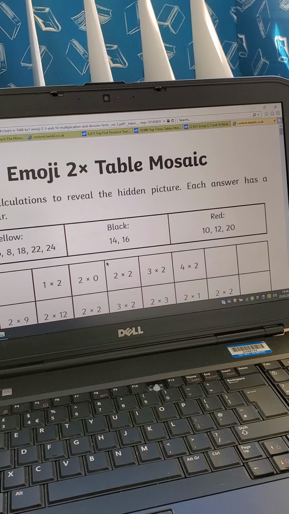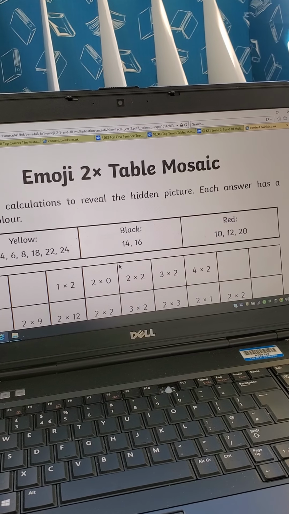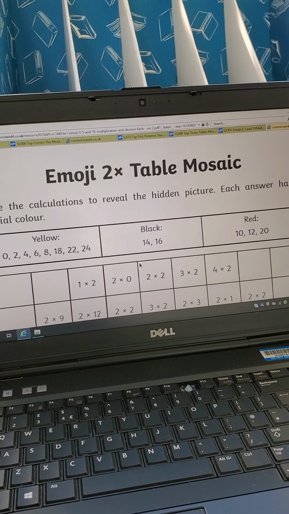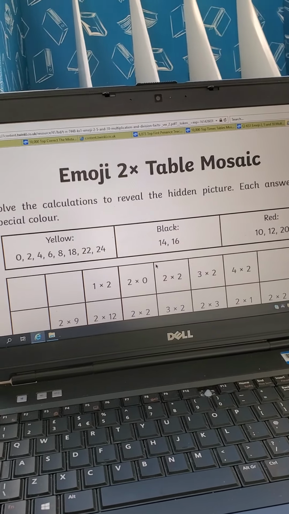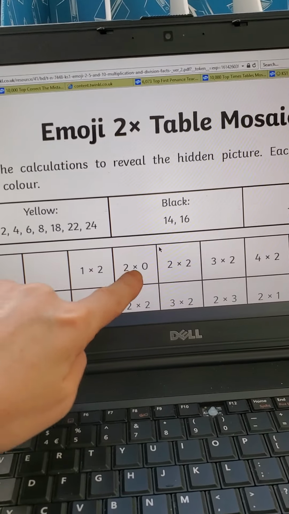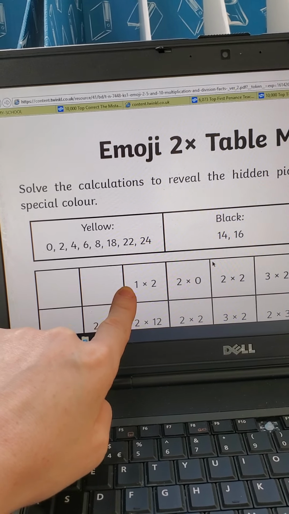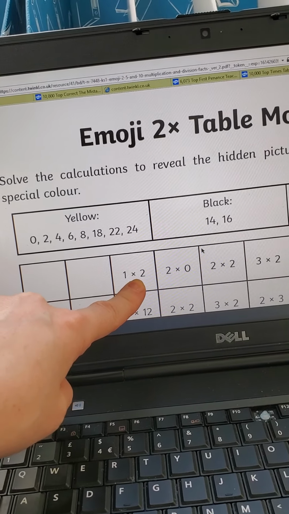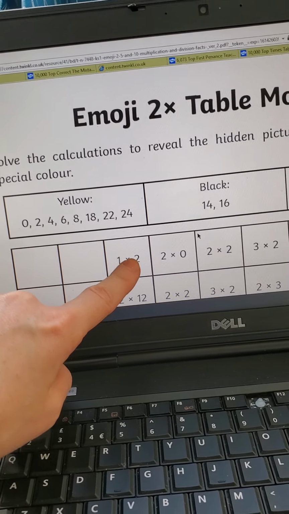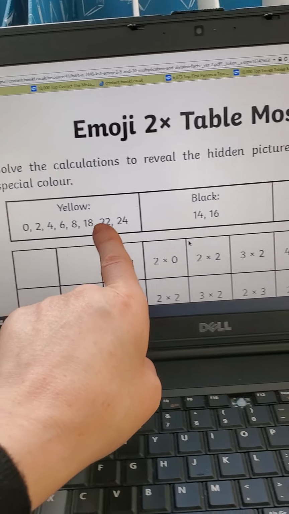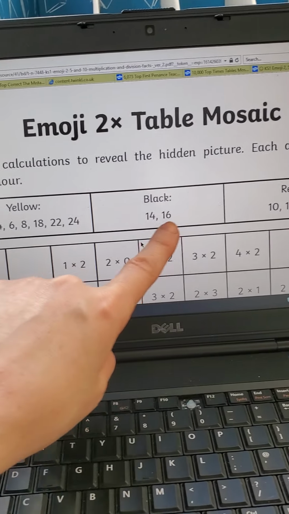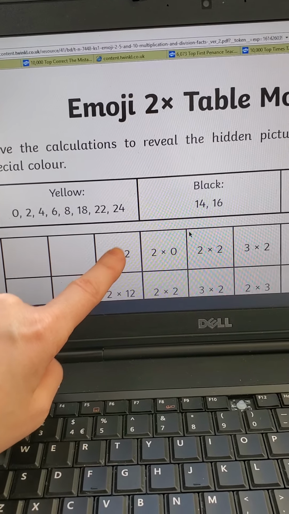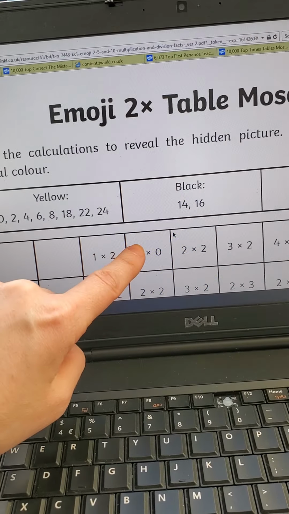Today for our maths, we are working on times tables mosaics. Now, this is not the one that you have, but it's just an example of one to show you what to do. So you go through the mosaic and you just work out the answers to each question. So for example, this one, 1 times 2 is 2. So my answer is 2. When my answer is 2, what colour do I colour the box? I have to look for the number 2. There it is. So I would colour this box yellow, and so on.